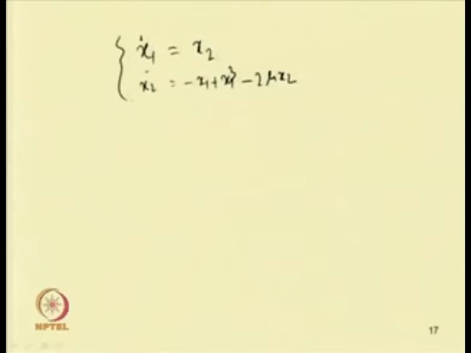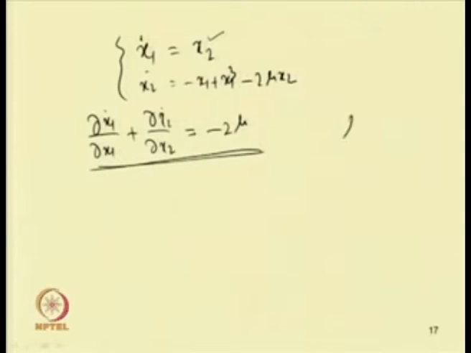If you take these two equations, then del x 1 dot by del x 1 plus del x 2 dot by del x 2: differentiating the first equation with respect to x 1 gives 0, and differentiating the second equation with respect to x 2, the first two terms are functions of x 1 so they are 0, and the term becomes minus 2 mu. So, it will vanish only if mu equal to 0. So, a periodic solution will exist if mu equal to 0.